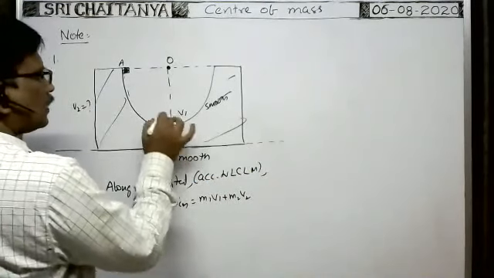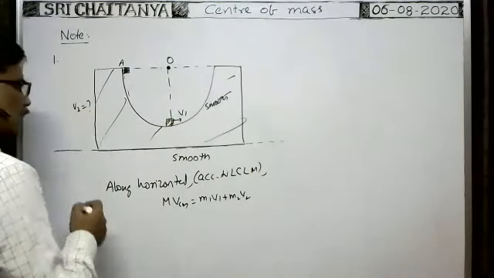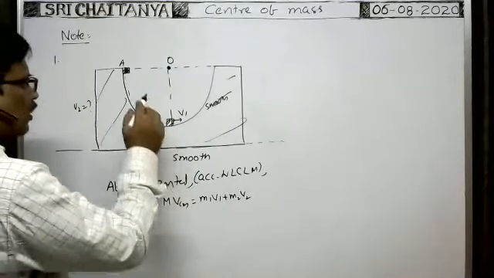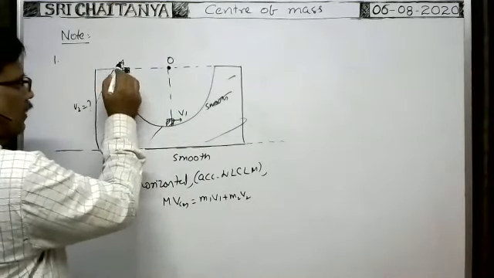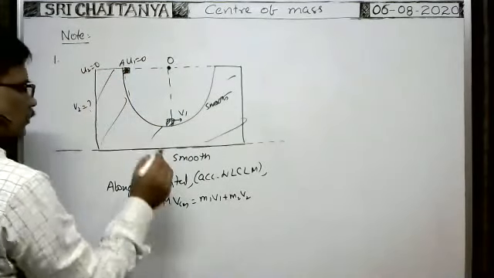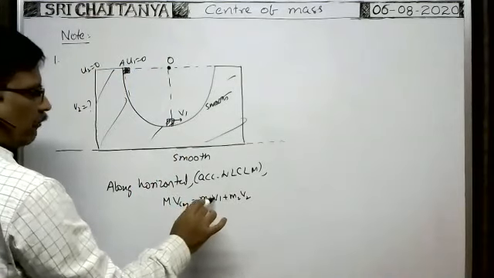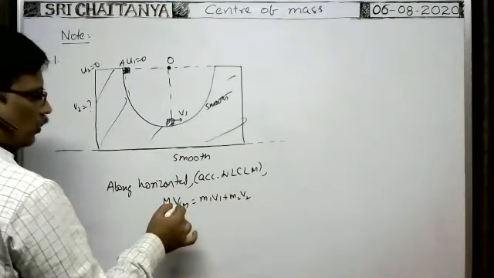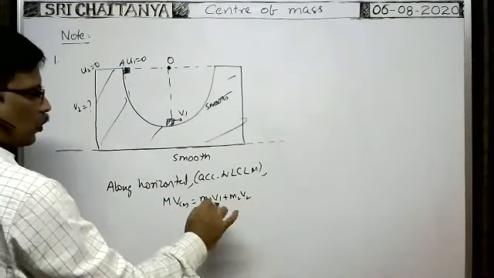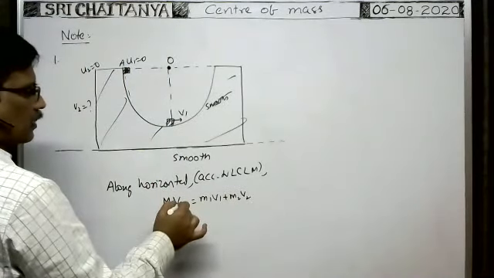Whenever the block reaches the lowest point here, at that time suppose the velocity is v1, then whatever the velocity v2. Initially, when the block is here, the initial velocity is 0. For the wedge also the velocity is 0. That's why, as the initial velocities are 0, m1 u1 plus m2 u2 is equal to M VCM, by the total mass M. As u1 and u2 are 0, the initial velocity of center of mass is 0.